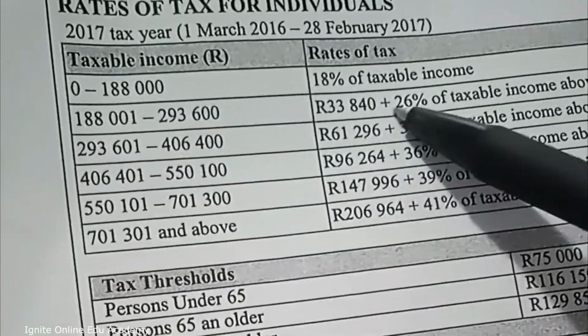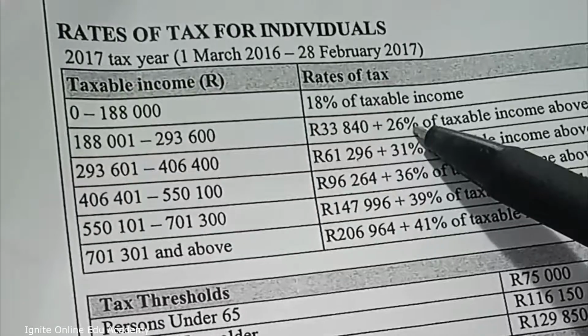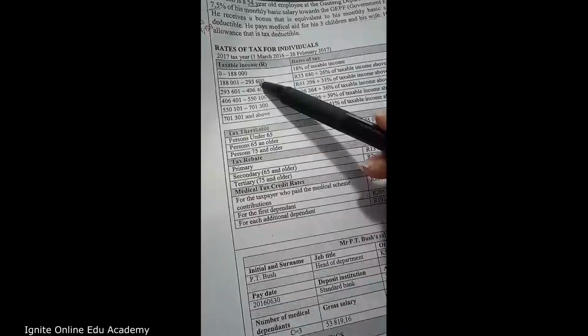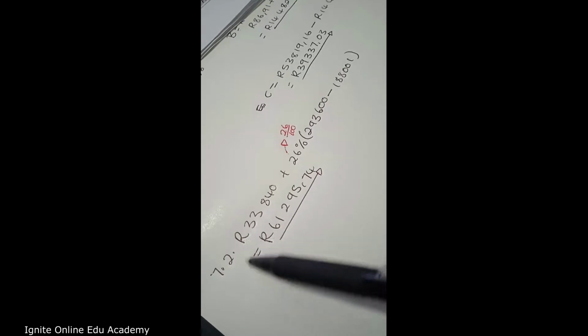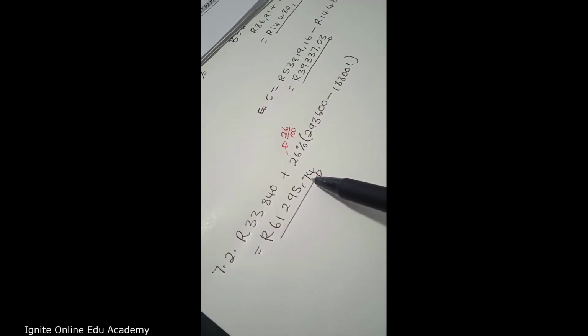Remember, we are using this to prove this. So we need to take this whole formula here and multiply it by what you see here. When you punch all these numbers in a calculator, they give you the 61,295.74 that we are asked to prove.